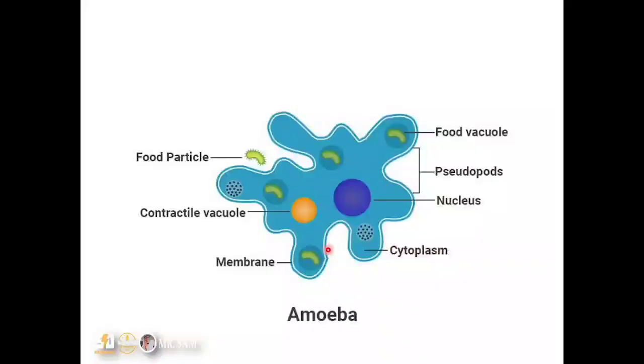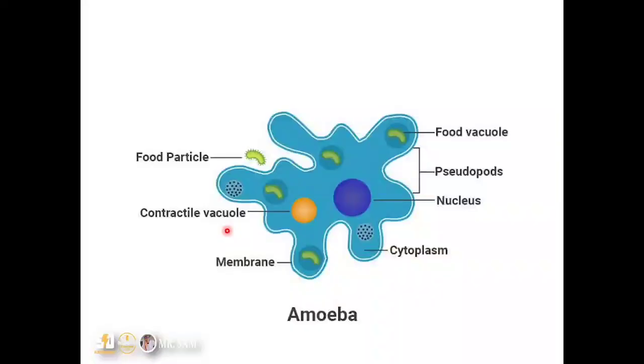So we also have the food vacuole here for digestion of the food, the cytoplasm where every chemical activity happens, then the cell membrane, the outer covering, and also a contractile vacuole for controlling the amount of water in the body. So we call it osmoregulation. Osmo here refers to water, and regulation is obviously control, so it doesn't want excess water in the body. So the contractile vacuole aids in osmoregulation.